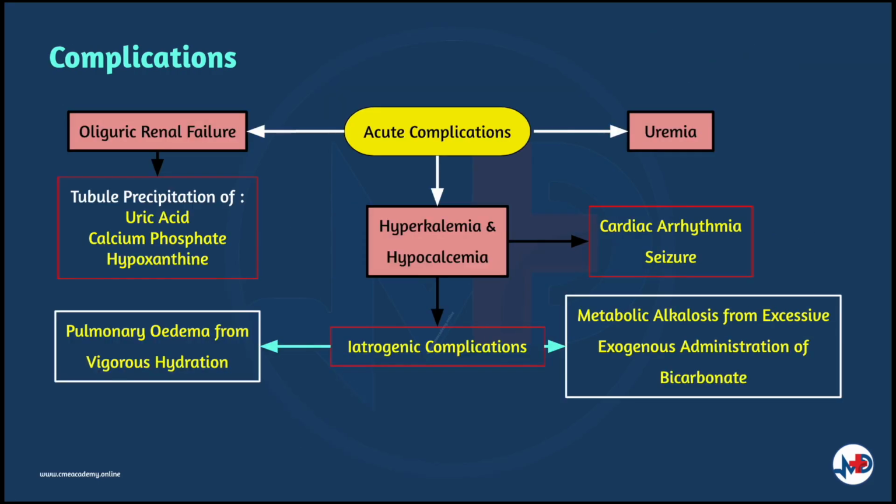Acute complications are uremia and oliguric renal failure due to tubule precipitation of uric acid, calcium phosphate or hypoxanthine, severe electrolyte disturbances such as hyperkalemia and hypocalcemia, which predispose patients to cardiac arrhythmia and seizures, and iatrogenic complications such as pulmonary edema from overly vigorous hydration or metabolic alkalosis from excess exogenous administration of bicarbonate. And these can occur and are also life-threatening if not immediately addressed.